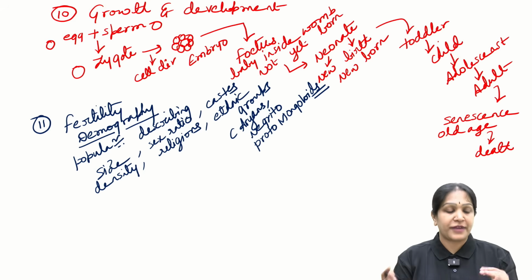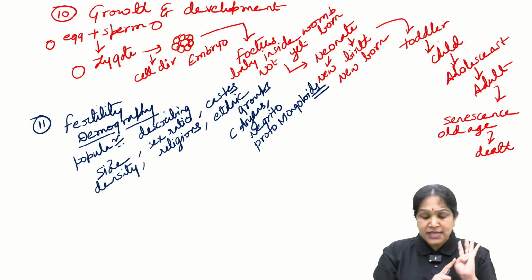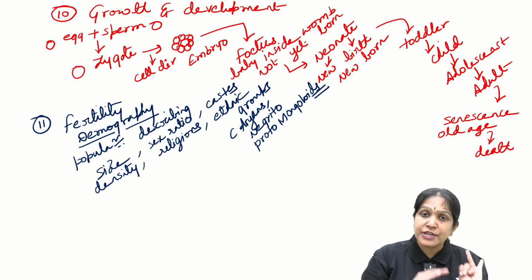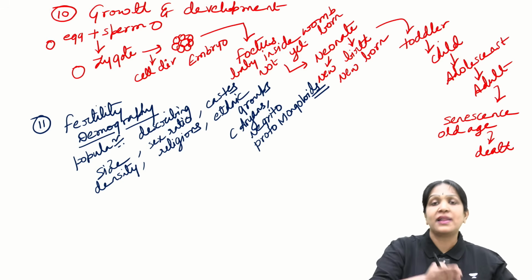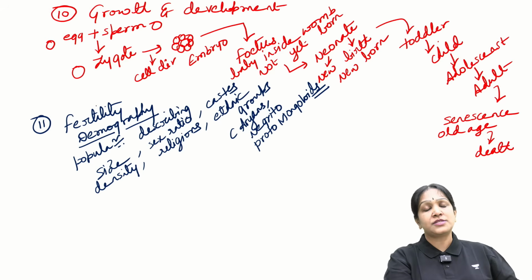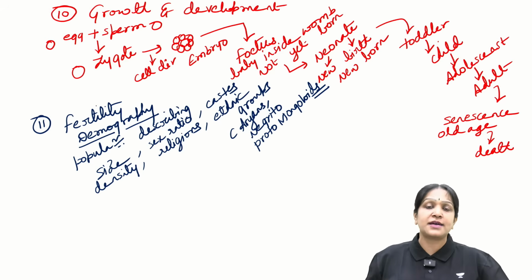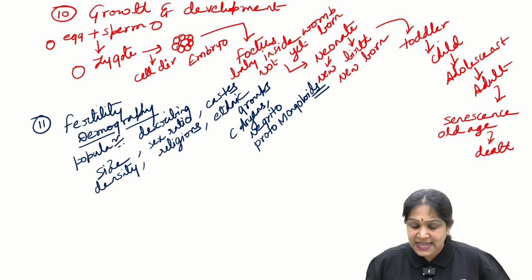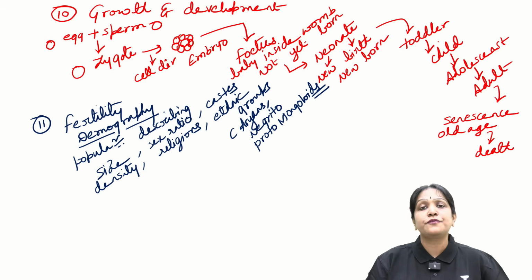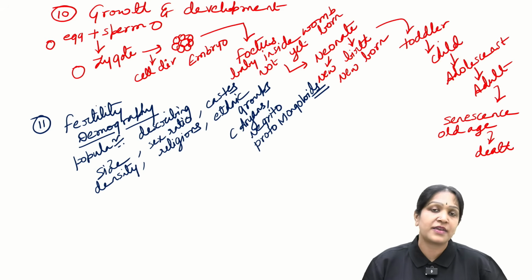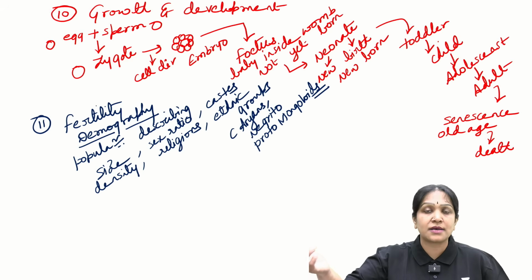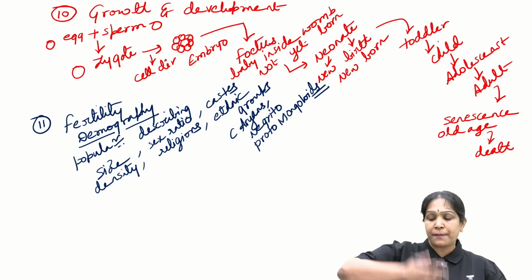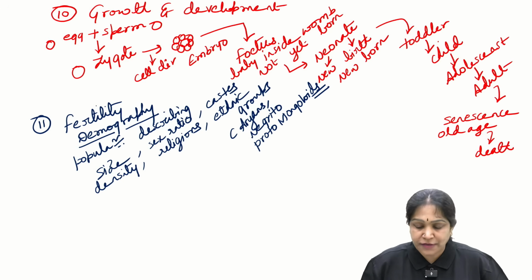So demography, demos means population, graphene means describing it. What all do we describe about a population? Size of the population, density, sex ratio, how many males and females are there, what religions are there, what percentage of Indians are Christians, what percentage are Hindus, Muslims, like that. And different castes, what percentage of OBCs, SC, ST, and different ethnic groups like Aryans, North Indians, Dravidians, South Indians, Negrito, island people, Proto-Mongoloid, Northeast Indians.